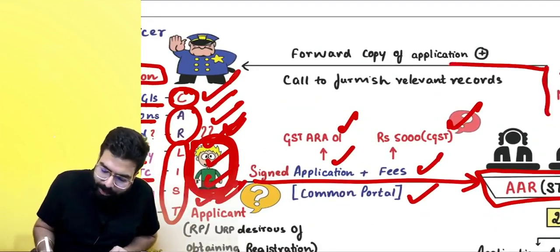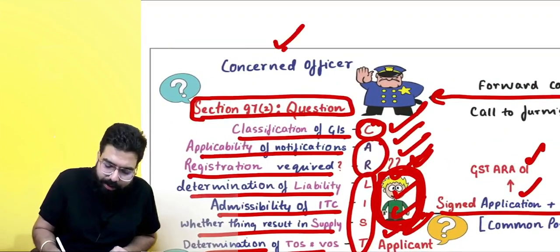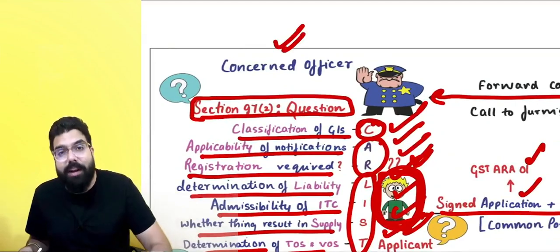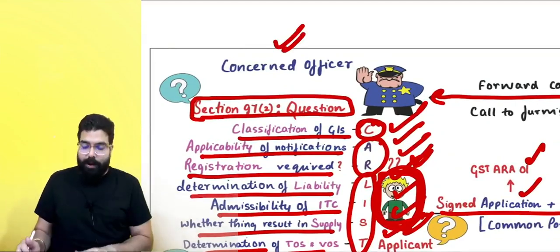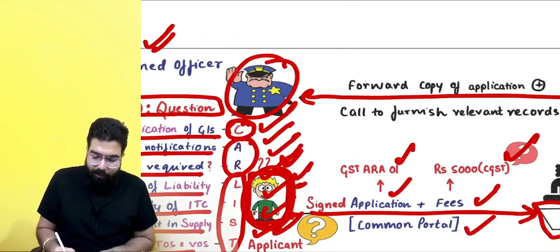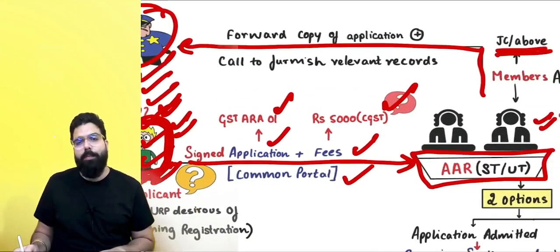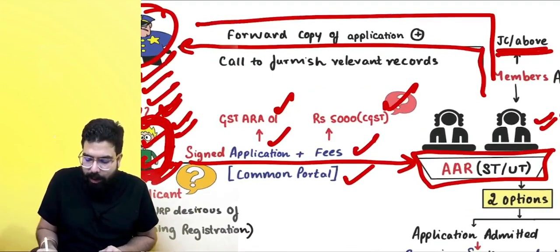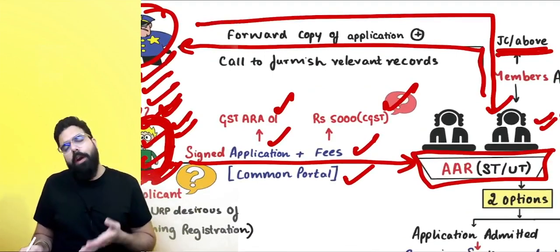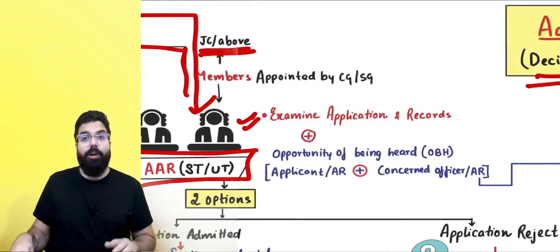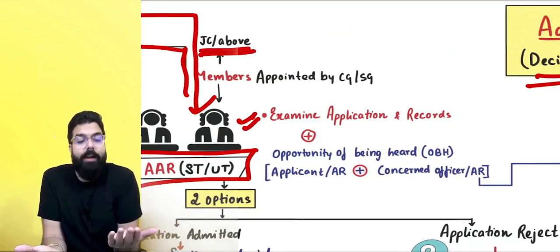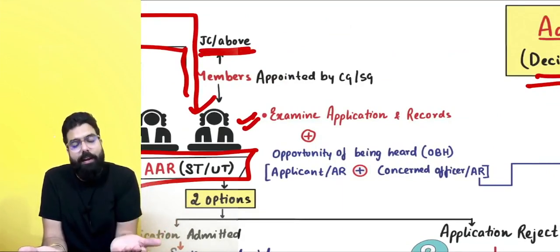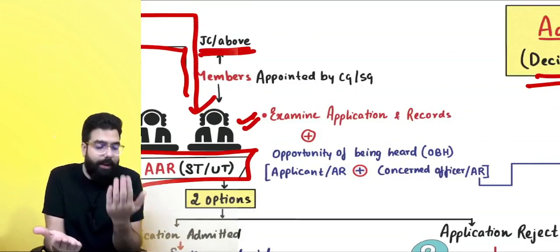Now the application shall be forwarded to the concerned officer. The concerned officer is the officer who is concerned with respect to all the applications relating to advance ruling. The concerned officer will find out all the details relating to me, and he will forward the details to the Advanced Ruling Authority. The Advanced Ruling Authority will verify the application, and they will check the records which they have received from the concerned officer.